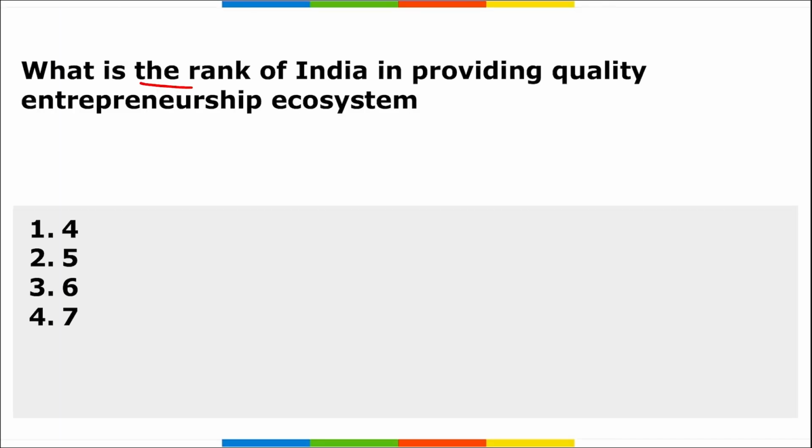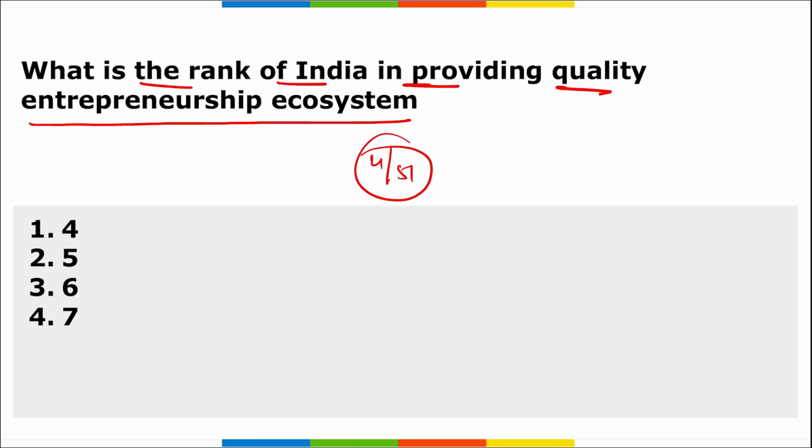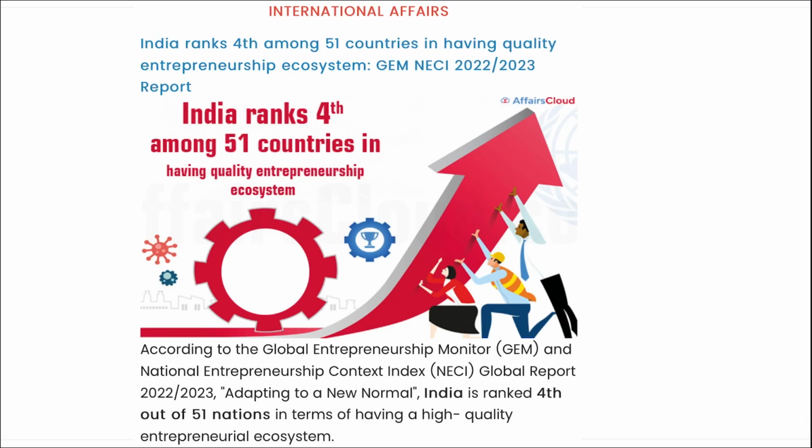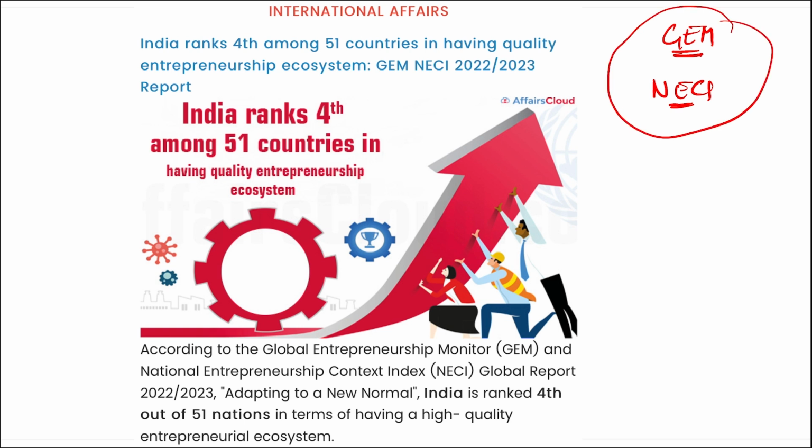Next question, what is the rank of India in providing quality entrepreneurship ecosystem? So remember, India was ranked 4th out of 51 countries in having quality entrepreneurship ecosystem. This data was released, according to the GEM, that is your Global Entrepreneurship Monitor and National Entrepreneurship Context Index, Global Report for 22-23. According to them, data was released that is adapting to a new normal. Here, India was ranked 4th out of 51 nations in having a high quality entrepreneurship ecosystem.